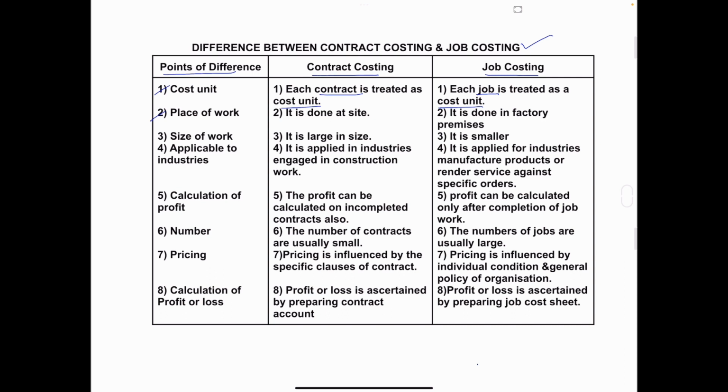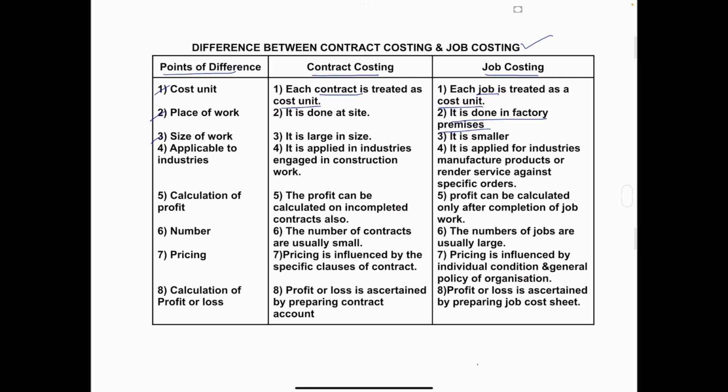Second one, place of work. In contract costing, the work is to be done at the construction area or at the site. But in job costing, it is to be done in factory premises. The production of goods or the manufacturing of products, it is to be done at the factory.